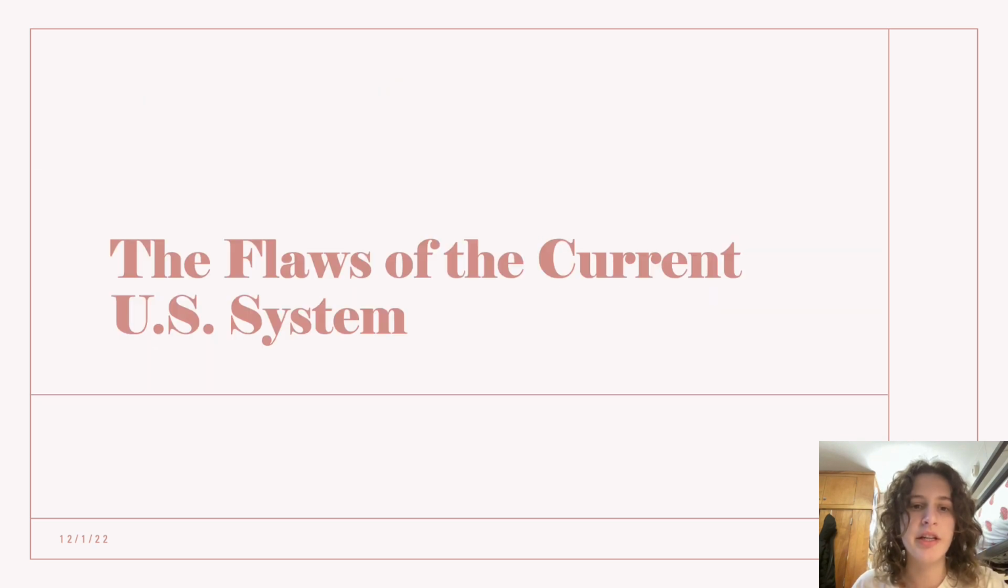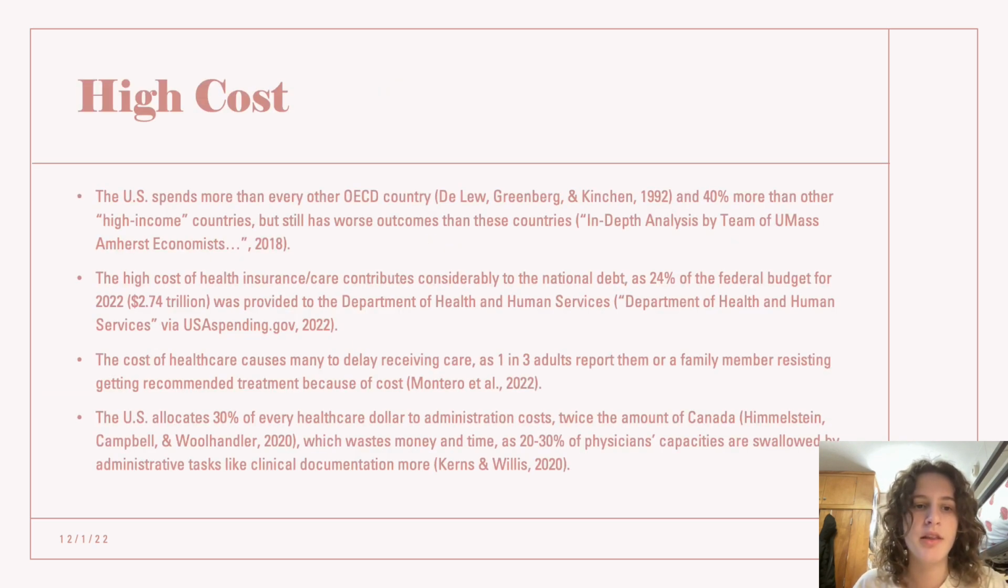It is financed by public entities like the government and private insurance companies. The flaws of the current U.S. system. The U.S. spends more than every other OECD country and 40% more than other high-income countries, but still has worse outcomes than these countries. The high cost of health insurance and care contributes considerably to the national debt, as 24% of the federal budget for 2022 was provided to the Department of Health and Human Services.